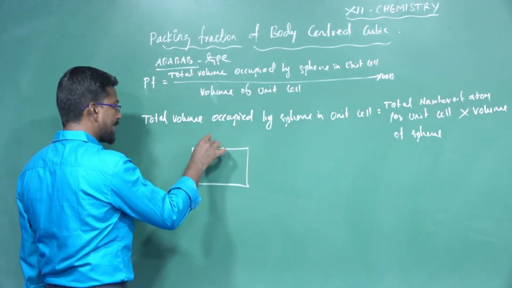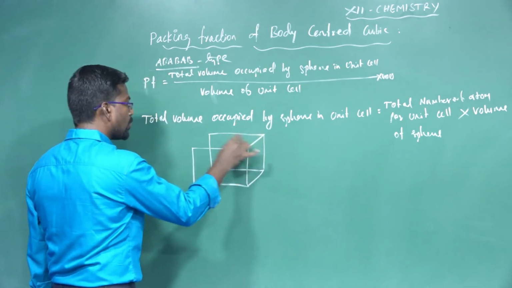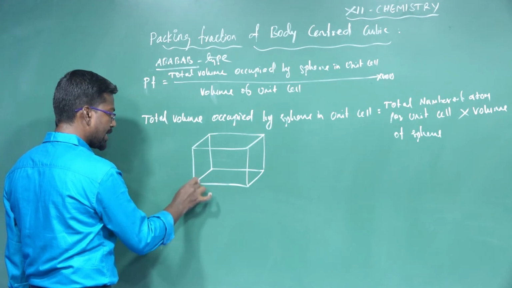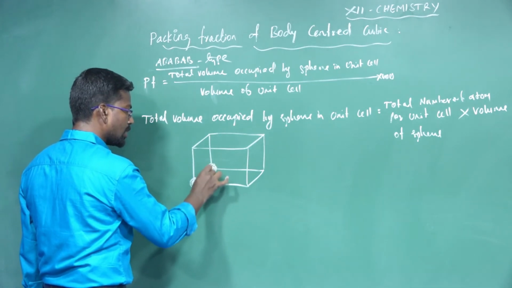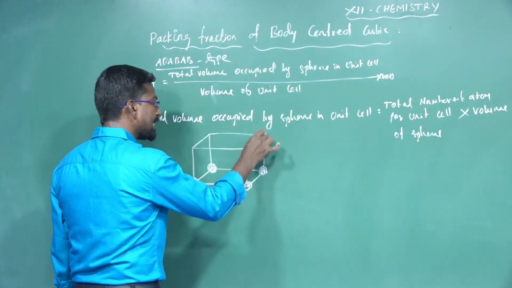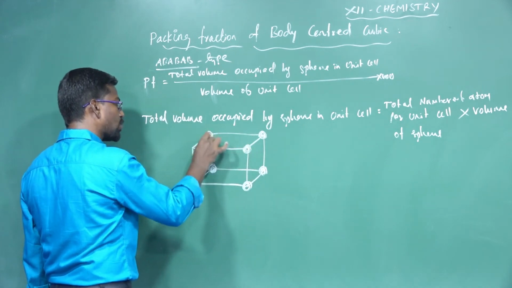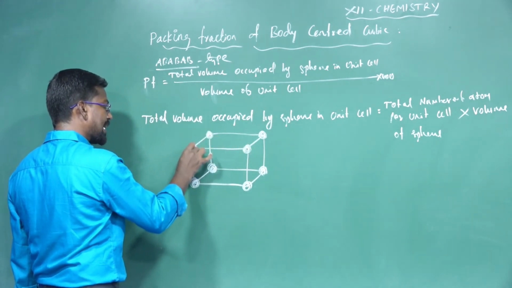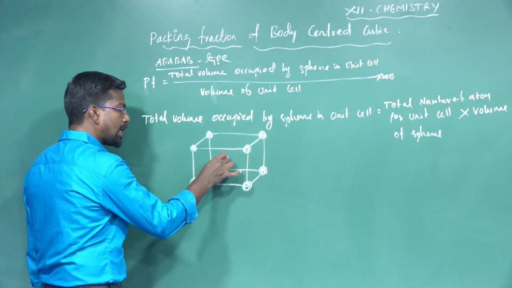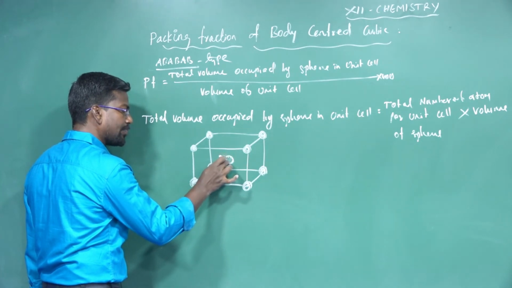In the body-centered cubic arrangement, atoms of one kind, A atoms, occupy the corners. In a cubic system, how many corners are there? 8 corners. So A-type atoms are present at the corners only. Only one atom is exclusively present at the center of the body.